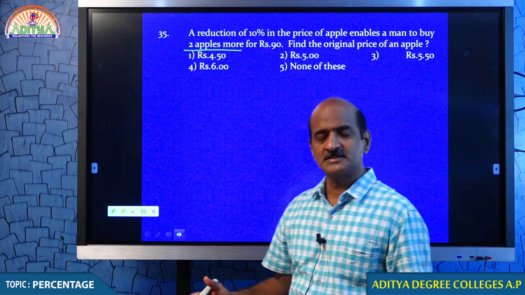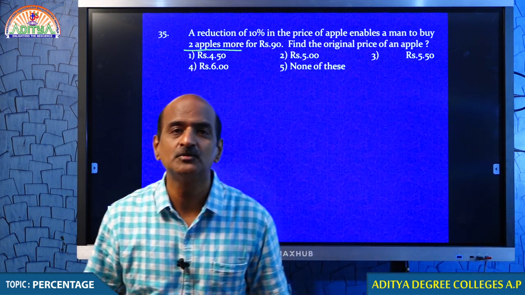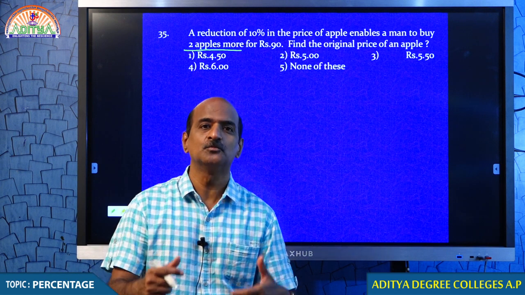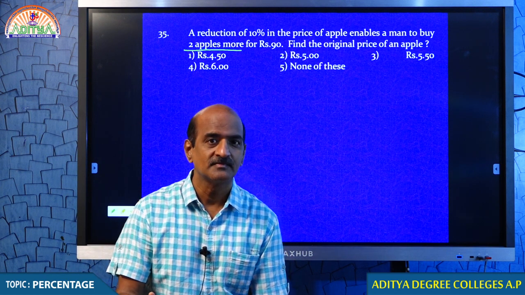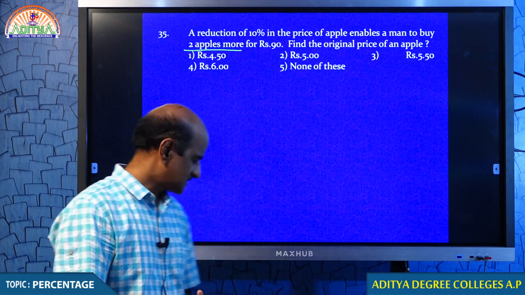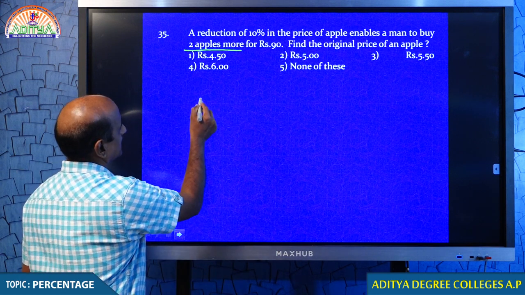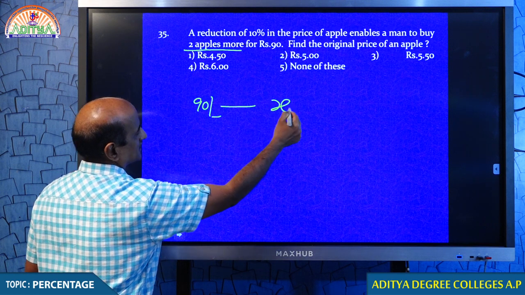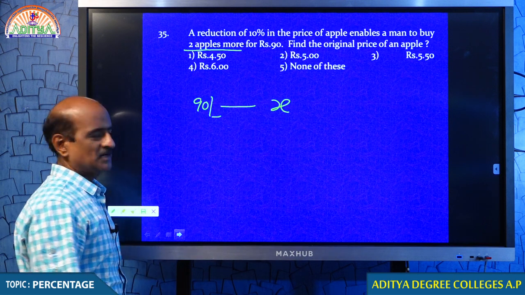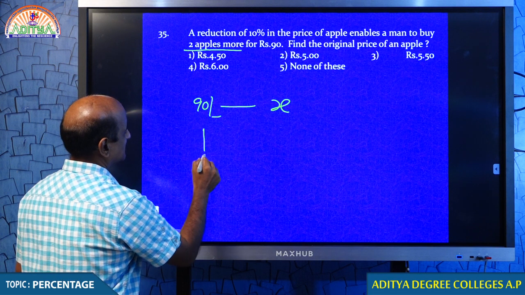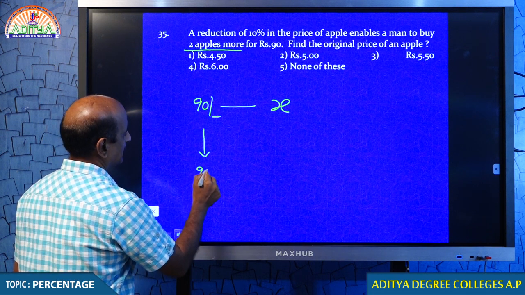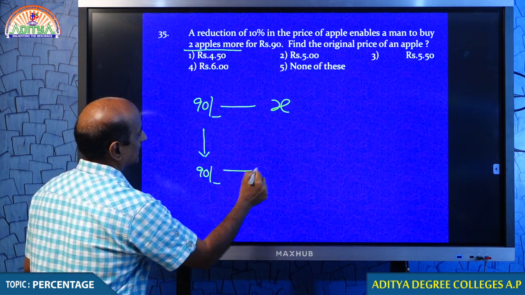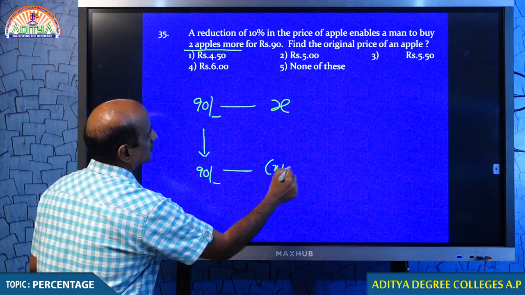Usually he may purchase some X number of apples, but today he is able to purchase more apples. More means more than yesterday. For example, with this 90 rupees, this man must be purchasing X apples in routine. But when the price decreases, with the same 90 rupees, this man is able to purchase 2 more apples.